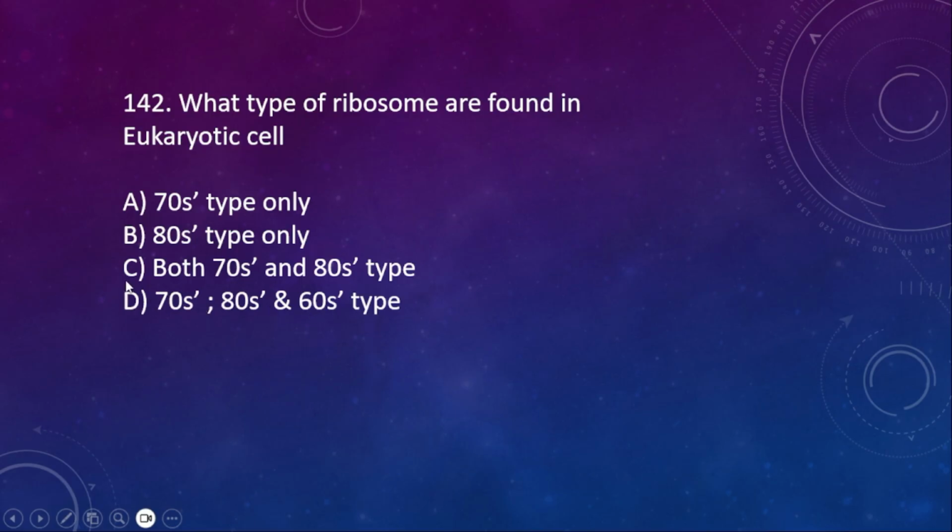Here the right option is C, both 70s and 80s type, because 70s type of ribosome is present in organelles like mitochondria and chloroplast, and 80s type is present in cytoplasm, where it may be attached to the endoplasmic reticulum or else it may be in free position. So 142 correct option is C.